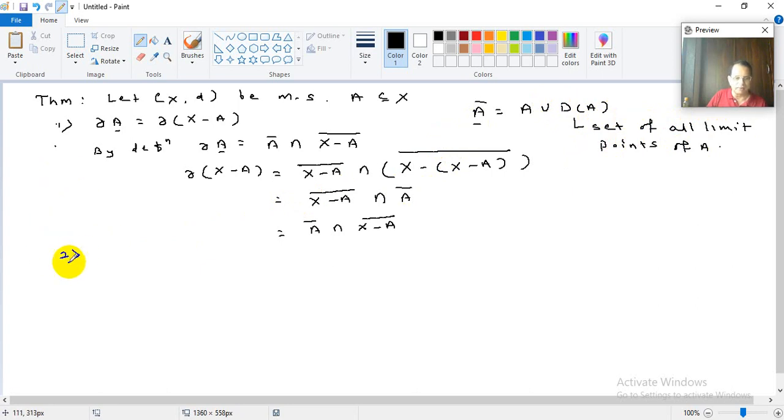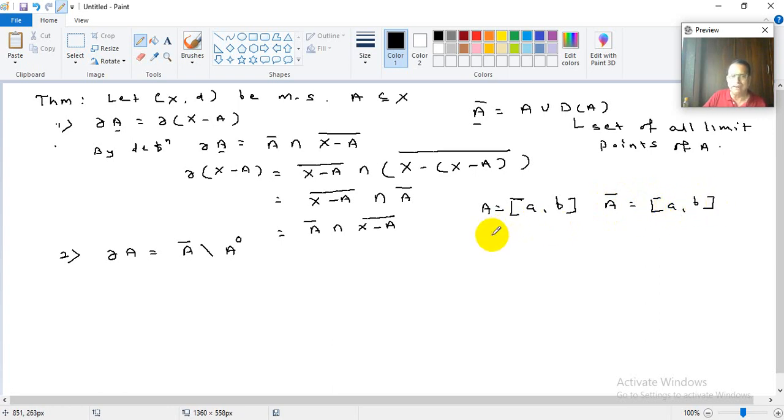The second result that we would like to prove is: boundary of A is equal to A bar minus A interior. Note that suppose we take the closed interval [a, b]. This is your set A. What is A bar? If you have a closed set, its closure is itself. So A bar is the same as the closed interval [a, b].